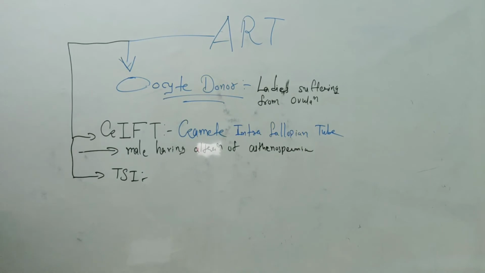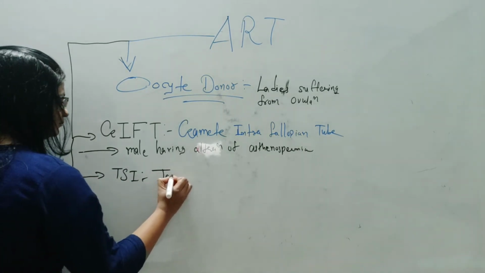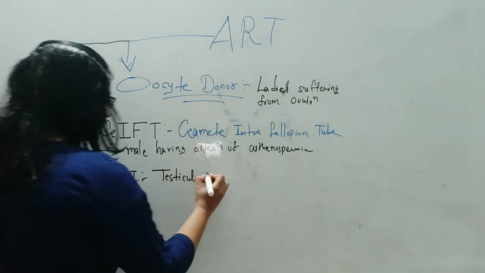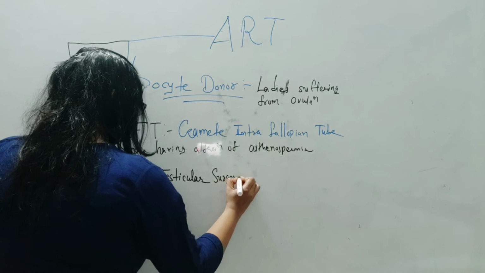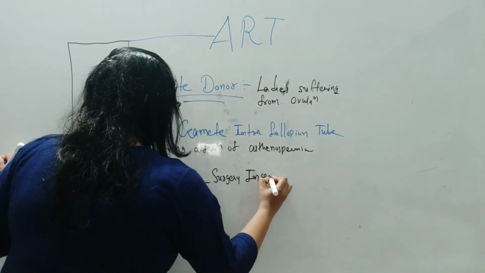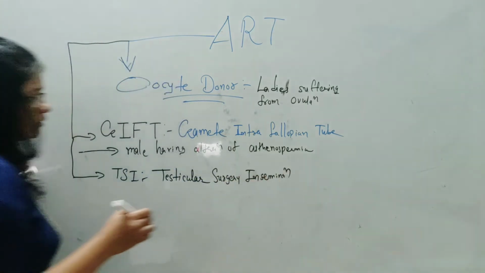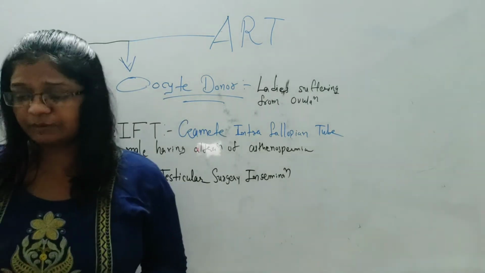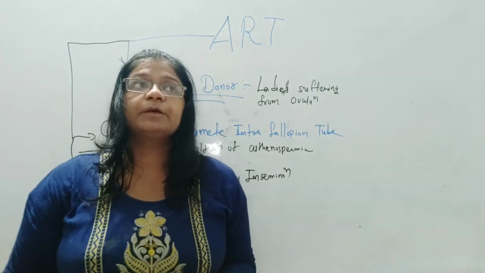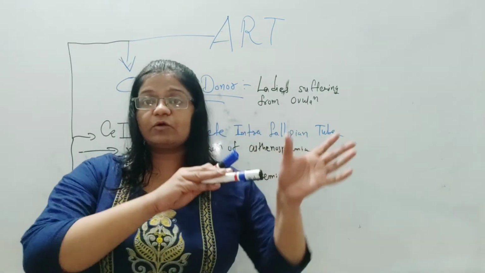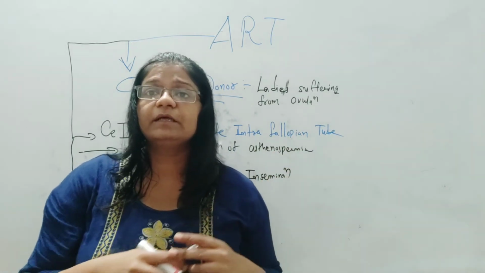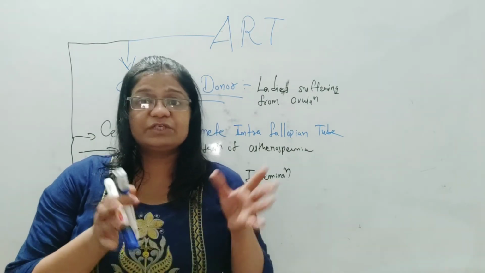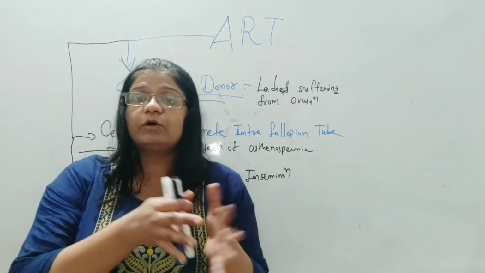Next technique is TSI. TSI means testicular surgery insemination. When we were talking about alteration or infertility causes in males, at that time I told you that one problem related to male infertility could be blockage of vasa deferentia and vasa efferentia, or blockage of the epididymis.